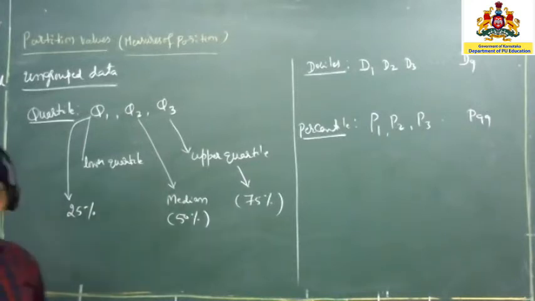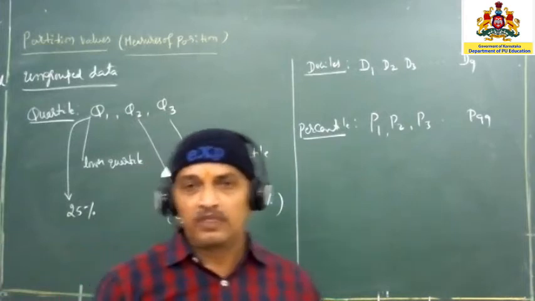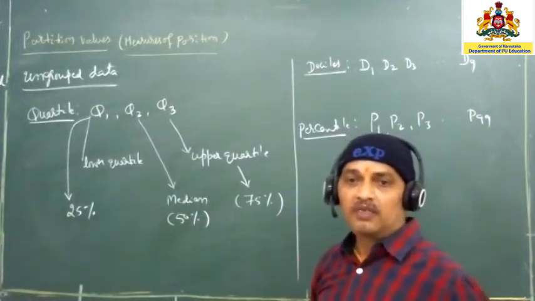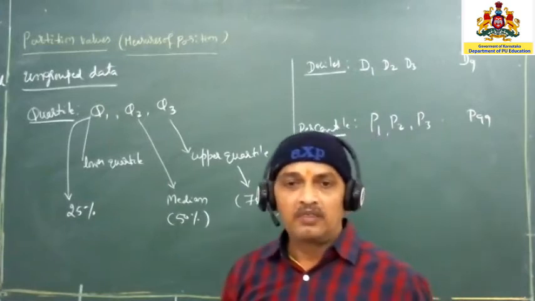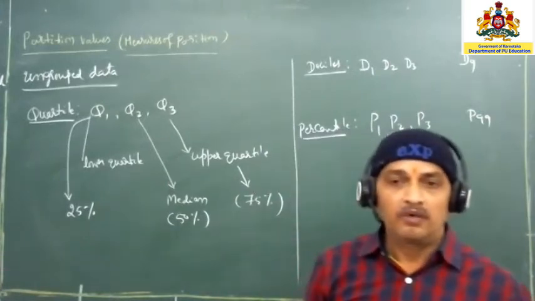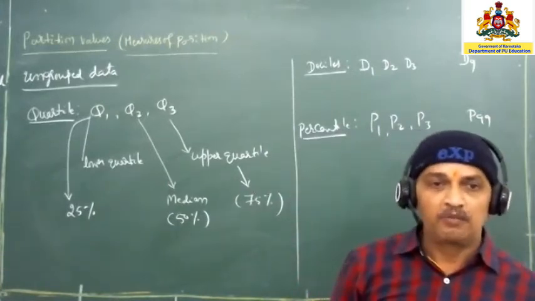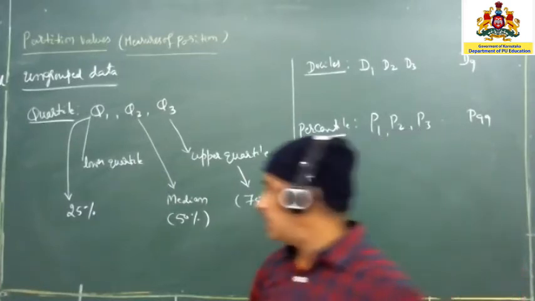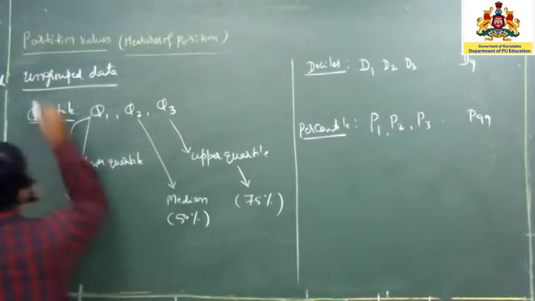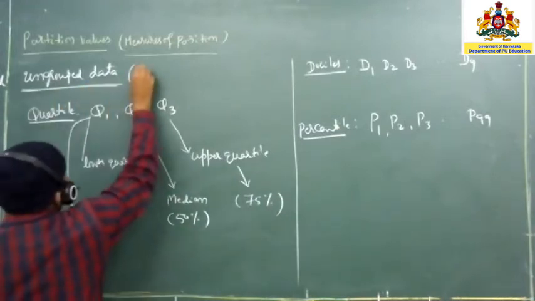Then what is the formula? We have understood this already in the beginning of our previous classes. Small n is the number of observations, and capital N is the total number of frequencies, the total number of observations. This ungrouped data is also called raw data.